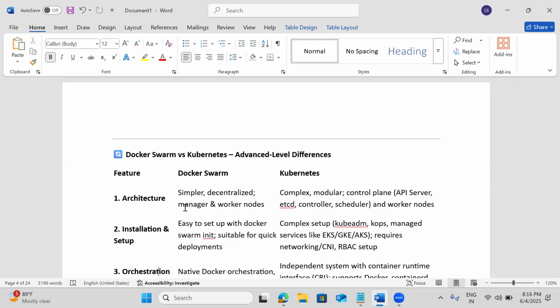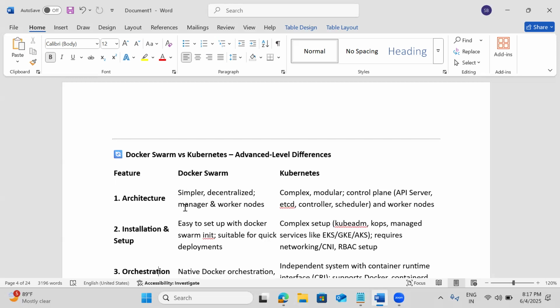Whereas Docker Swarm is very simple. The Docker Swarm is very simple. We can initialize it very fast also. So that is also the main advantage, and Docker Swarm is recommended when we have a small application or a POC kind of thing. For a smaller setup, we can go for a Docker Swarm.